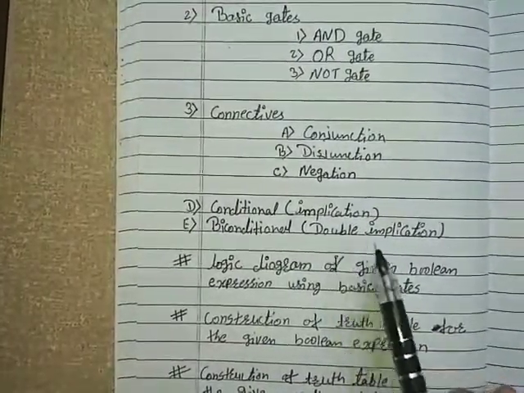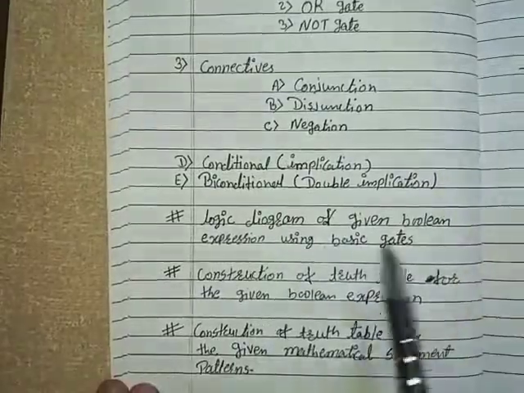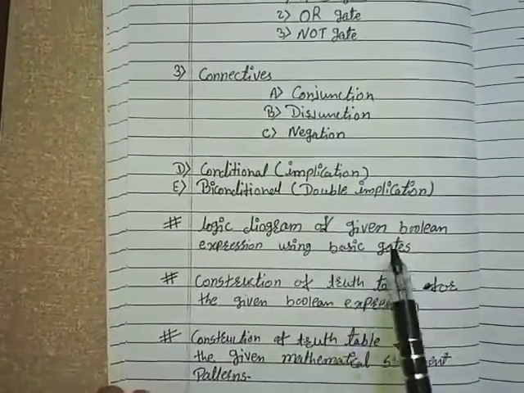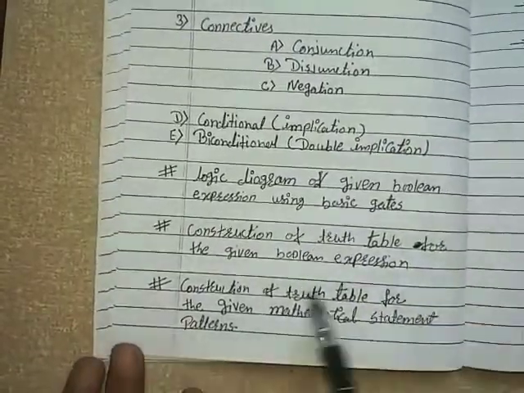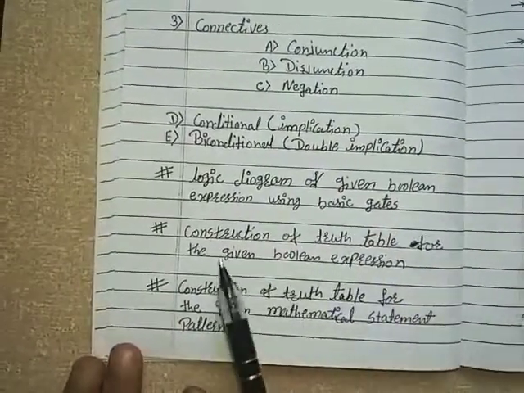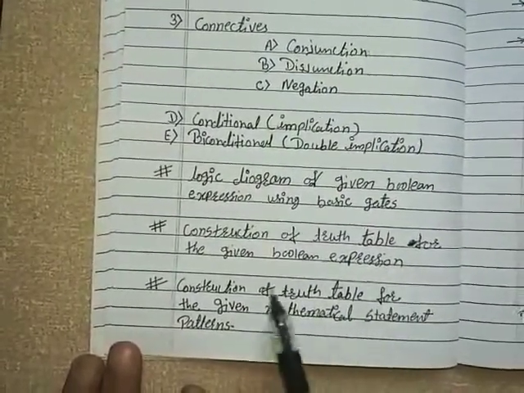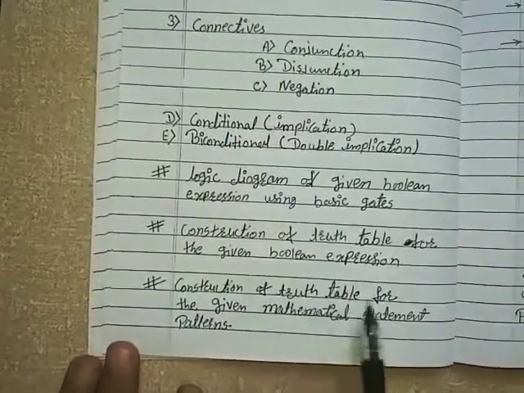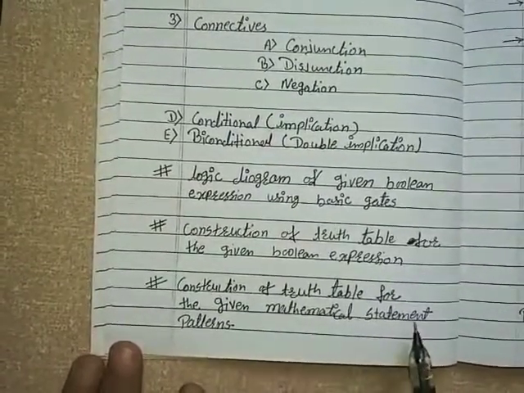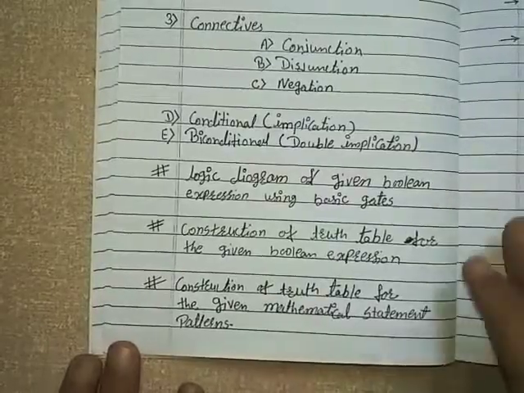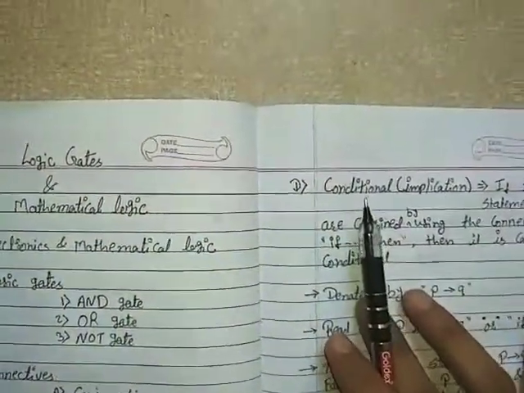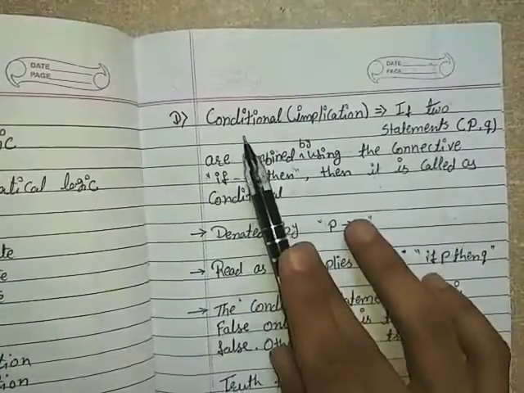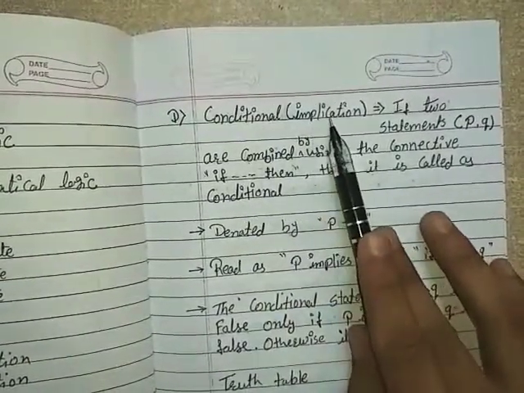that is double implication. Then logic diagram of given boolean expression using basic gates, construction of truth table for the given boolean expression, and construction of truth table for the given mathematical statement patterns. So let's start with connective conditional. Conditional, which is also known as implication.